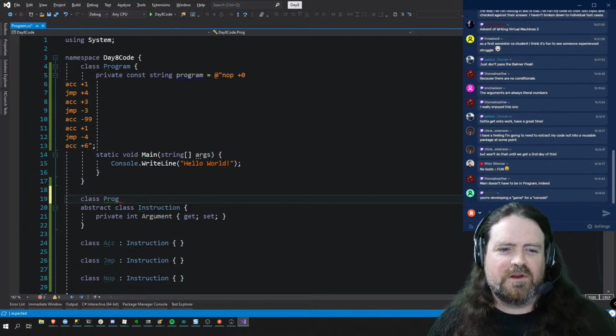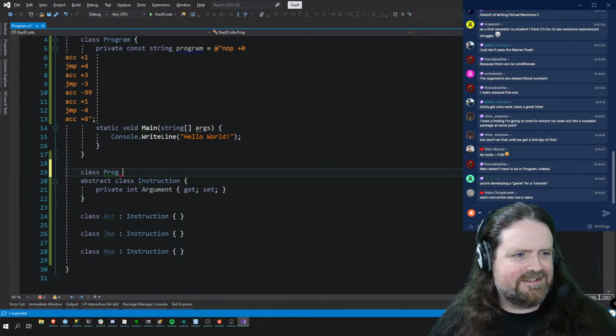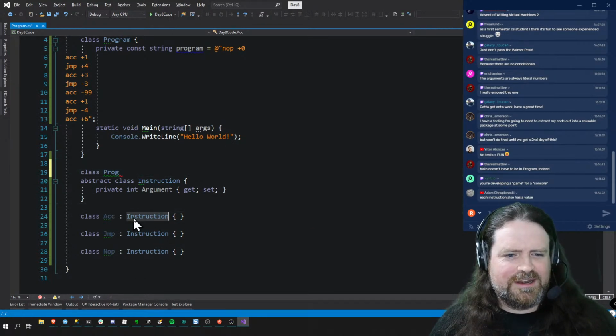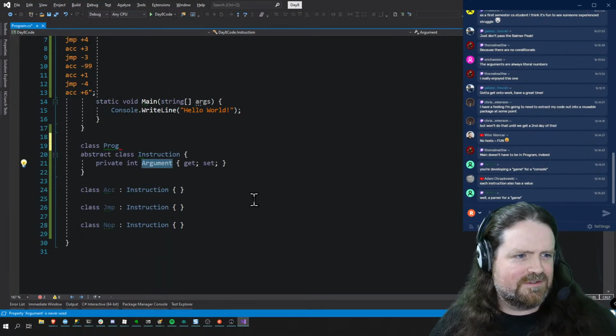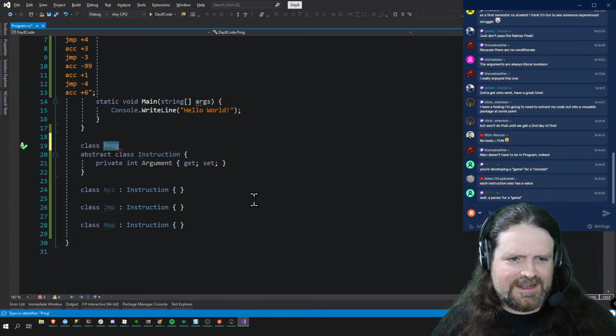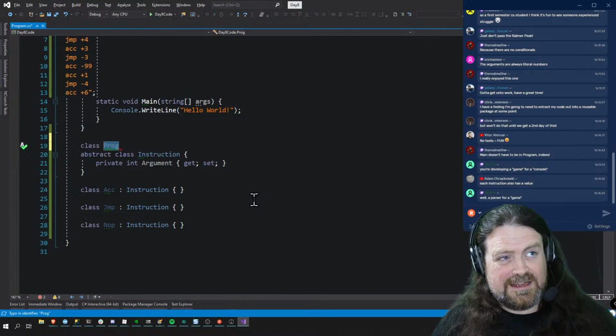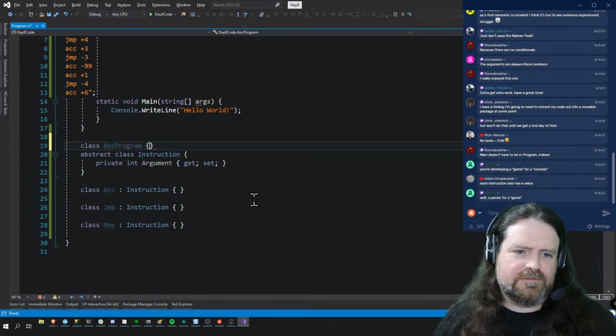If we create a class called program that isn't the program, each instruction also has a value, yeah, but they're all inheriting from instruction, and instruction has a private int, which is the argument that goes into that. So let's have an advent of code program. That'll do.